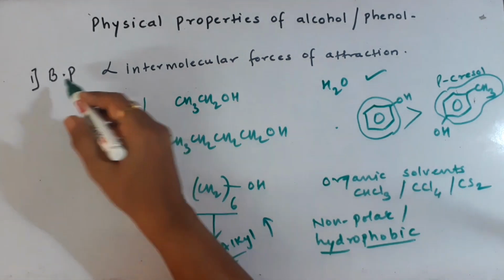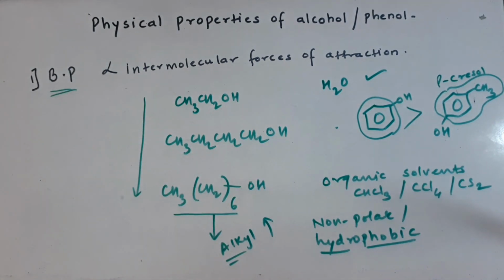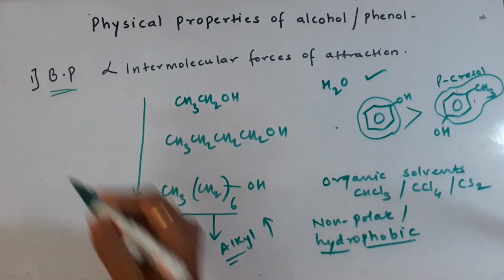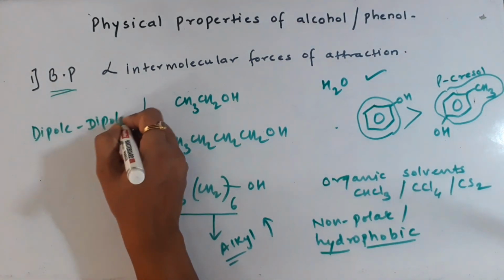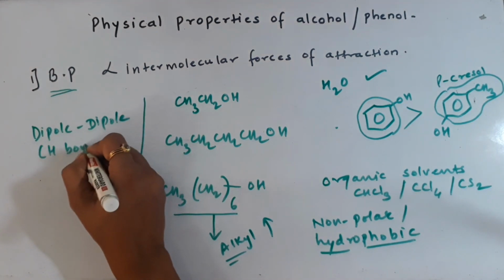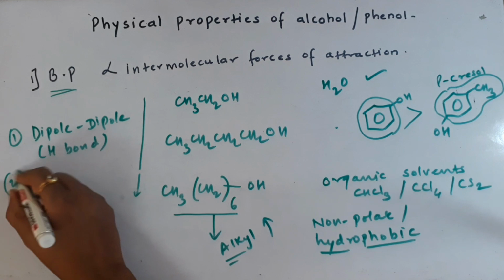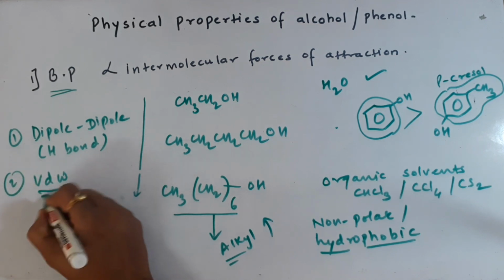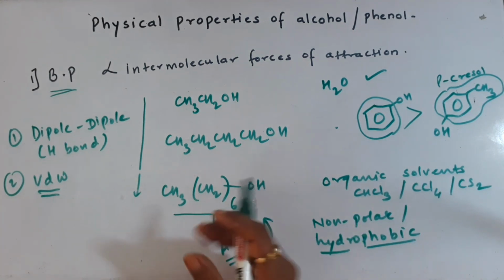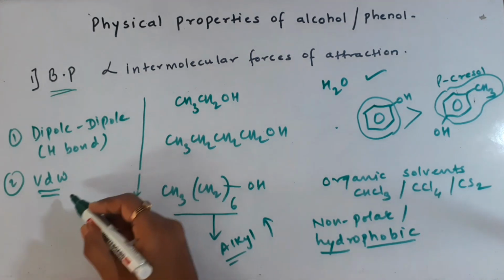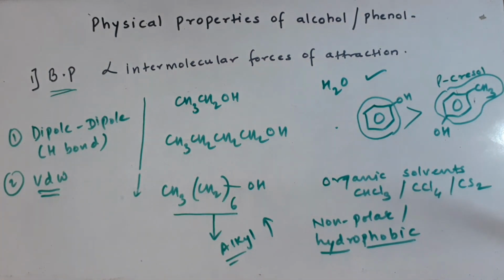So please remember, a question is definitely going to be there in the board exam on boiling point. Why is a particular compound having a high boiling point? So your answer must be because it has stronger intermolecular forces of attraction. And then find out which intermolecular forces are there. They can be dipole-dipole bonds, which can be of a special type. For example, we studied there were hydrogen bonds in alcohol, so this can be the first answer. Or sometimes you can always say van der Waals forces, because van der Waals forces are always going to be universal. So every compound is going to have van der Waals forces, but they may also have dipole-dipole forces.